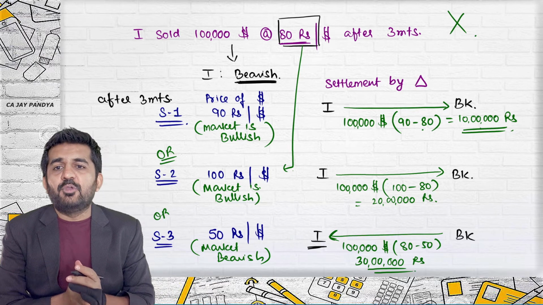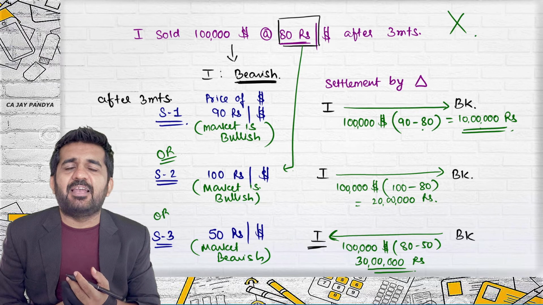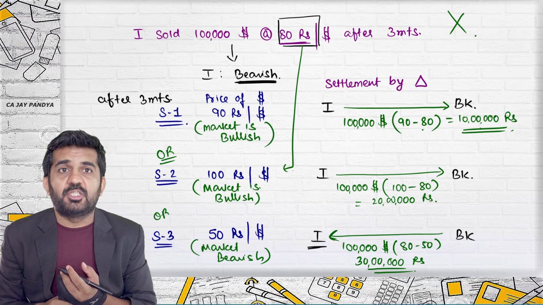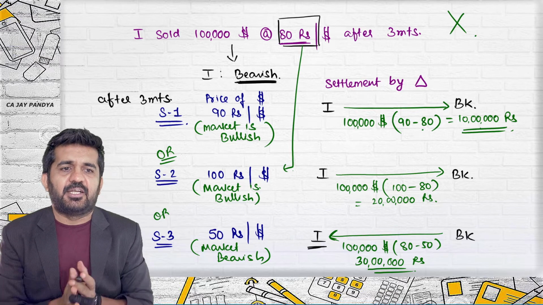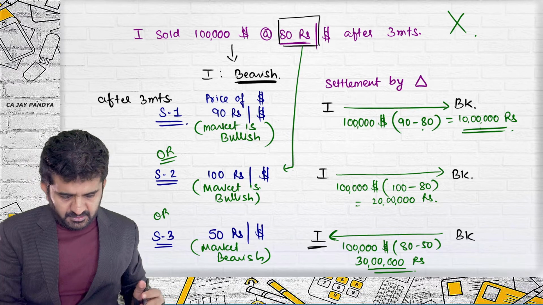Hitarth, do I now need to sell 1 lakh dollar to the bank? No, sir. The contract is settled, and it is settled through difference. Is it all right? Last example of settlement of a forward contract by differences.